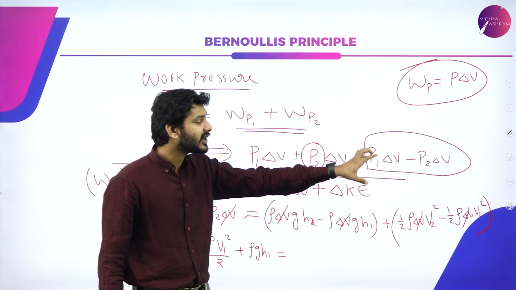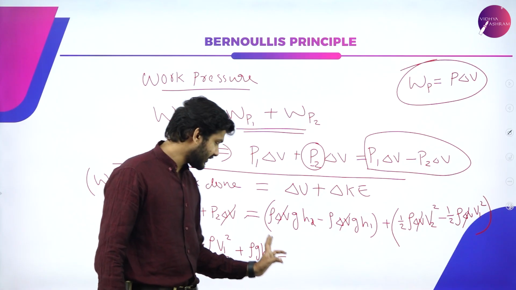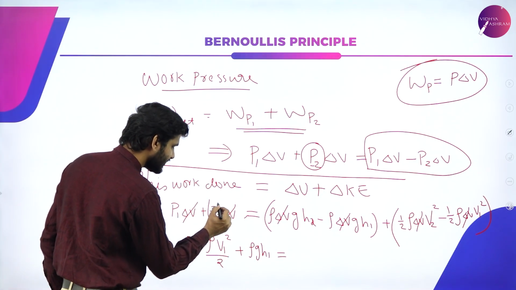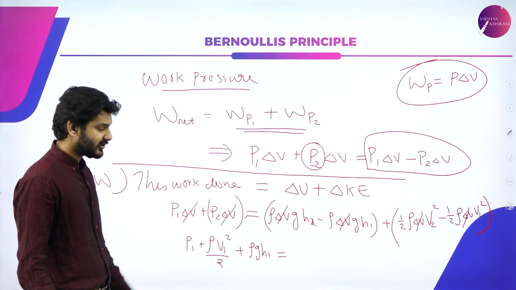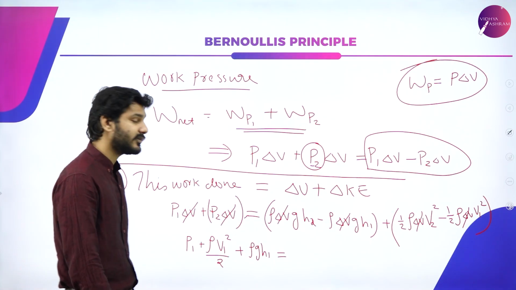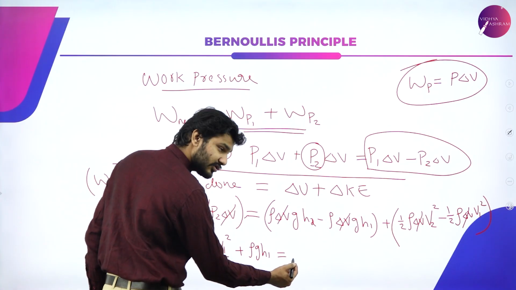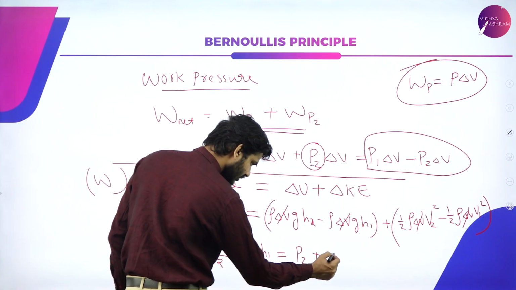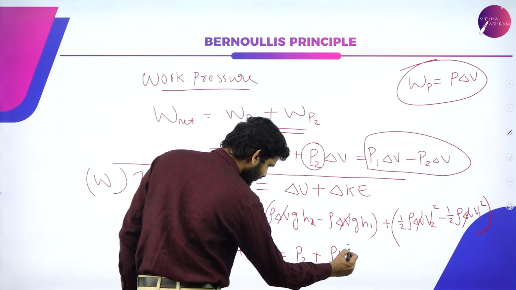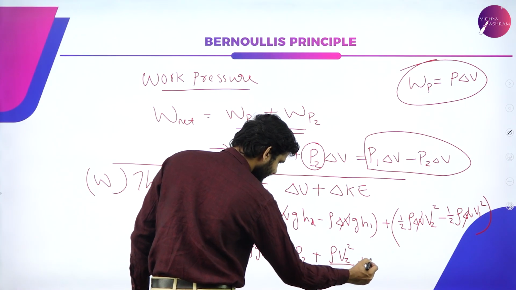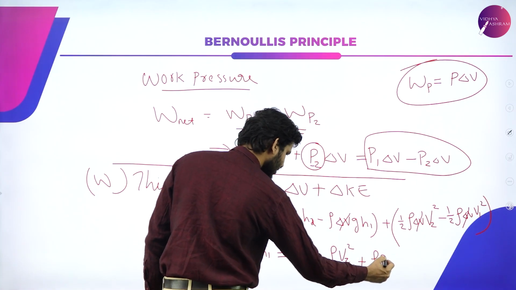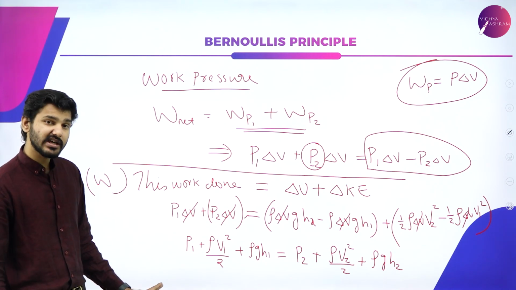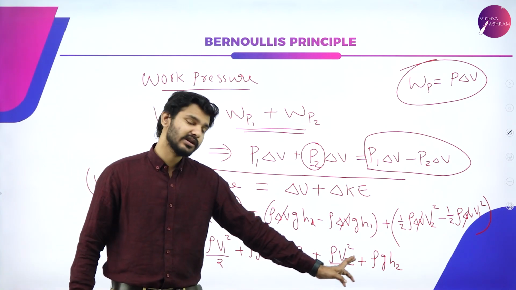So when we take P2 to the other side, it will be positive. So P2 plus again rho V2 square by 2 plus rho g h2. So again, you have an equation in terms of ones and in terms of twos.